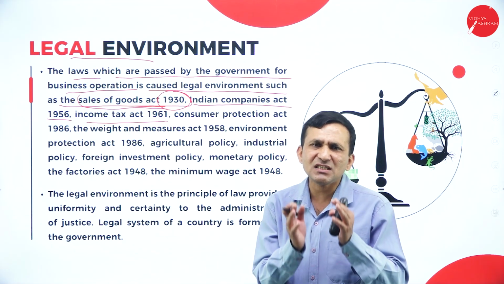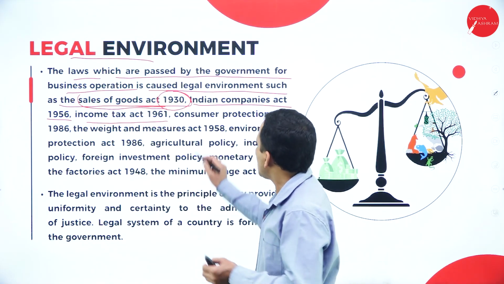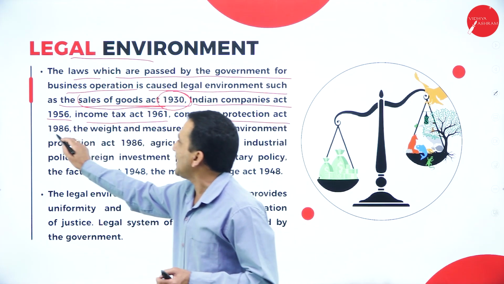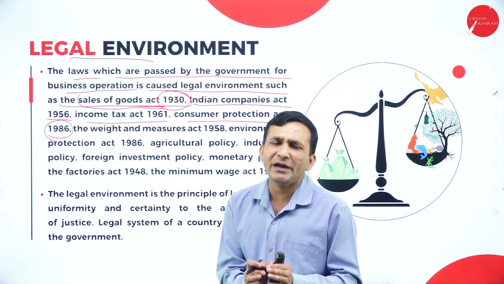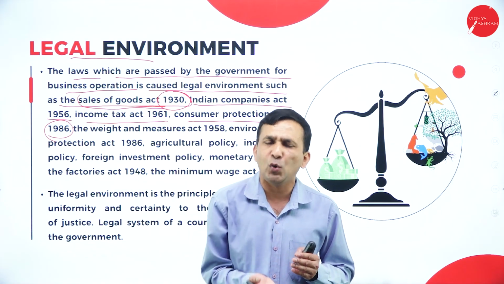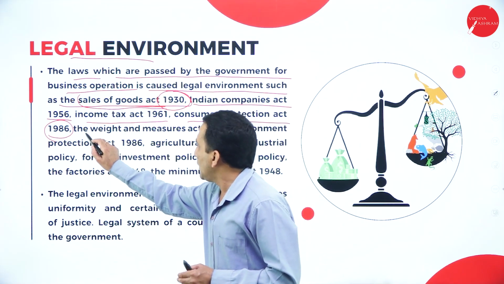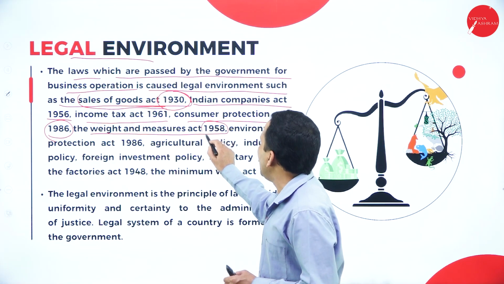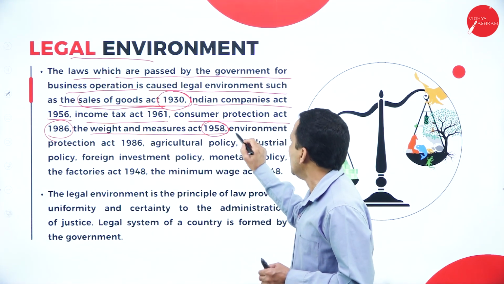So as a businessman, they want to follow what and all is covered in these acts. Then the Consumer Protection Act 1986. Because you start producing the product and finally you're going to sell, you need to protect the consumers. And the Weight and Measurement Act 1958, even the businessman wants to follow this act.